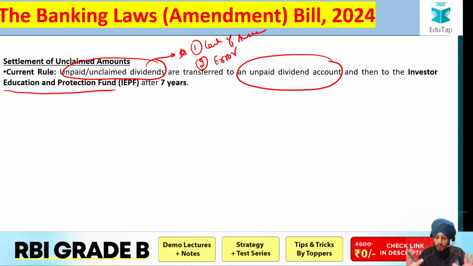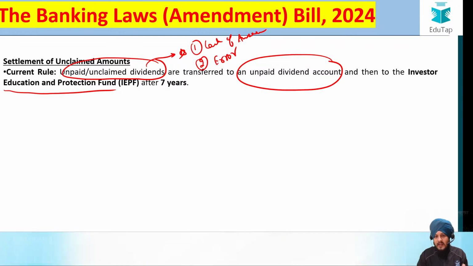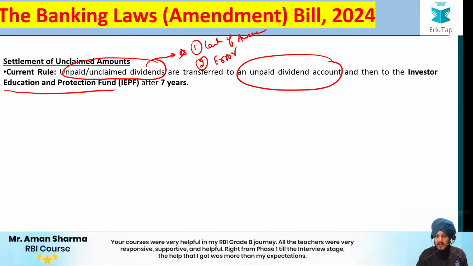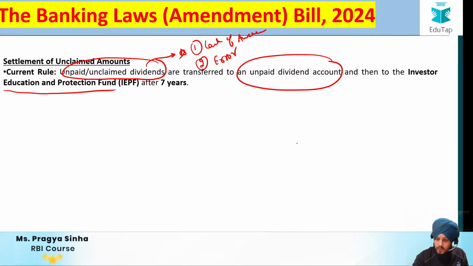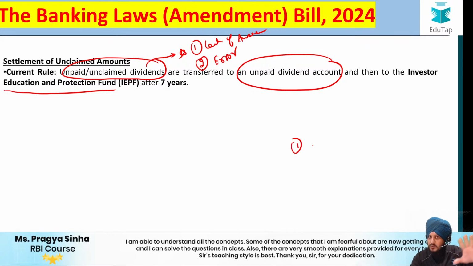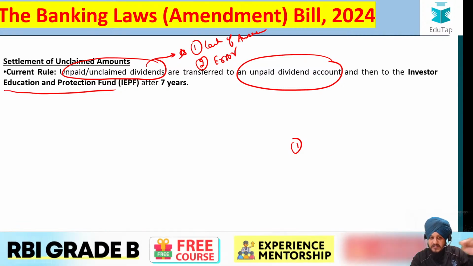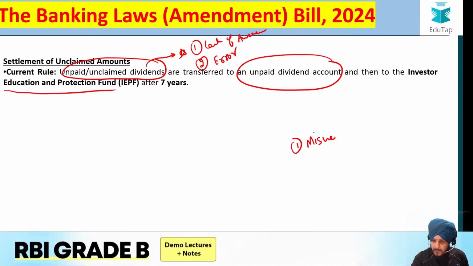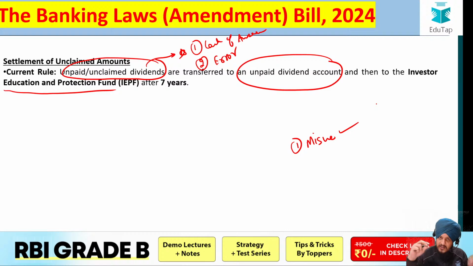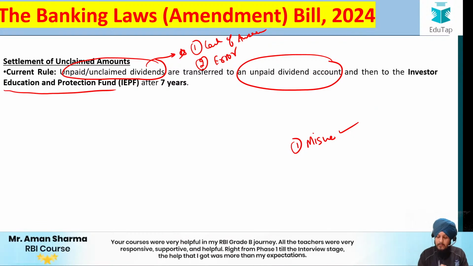Now imagine what could be the reason behind it. Why have they transferred this unclaimed dividend to a special or separate account? The first reason is that this dividend is unclaimed, which means nobody is the owner of it. It was supposed to be given to the shareholder, the shareholder has not claimed it, and it has been released by the company. Now it will be sent to IEPF. Since it is unclaimed, it is prone to misuse. So in order to avoid this misuse, we have this dedicated fund, so that in an organized manner we can store the unclaimed dividends at one place.